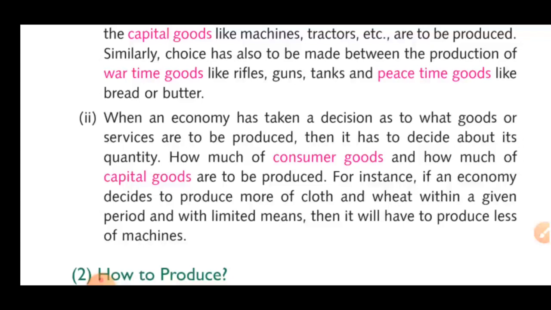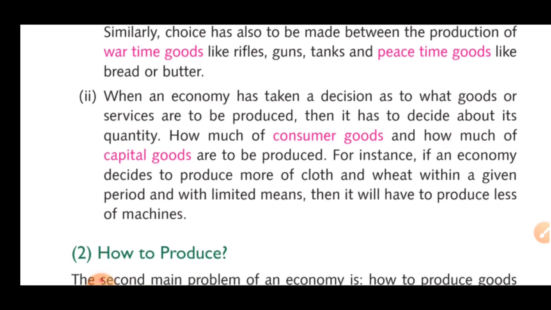Fine. Just learn two things: when the economy has decided what goods to produce, now the question is consumer goods or capital goods. If we go with more of the capital goods, then we have to reduce the consumer goods. If we go with more of the consumer goods, then we reduce the capital goods. So it is vice versa: if one is going up, then the other is going down.